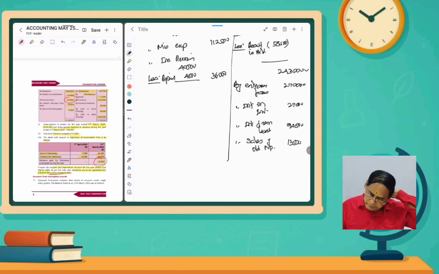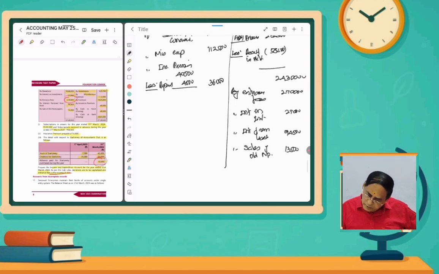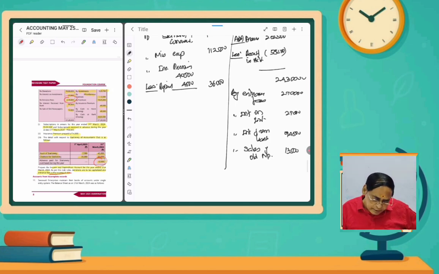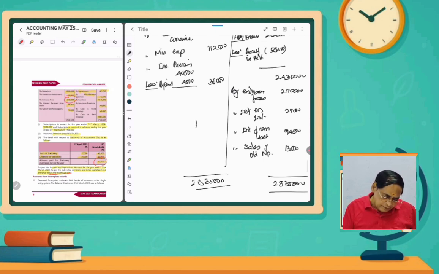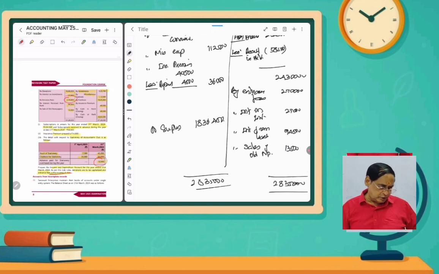So that's all: sale of old newspapers, interest from bank, interest on investments, entrance fees 2,70,000. We have to add them up to 28,35,000. So if we balance, that amount will be 18,36,450, to surplus. So this question is also over.